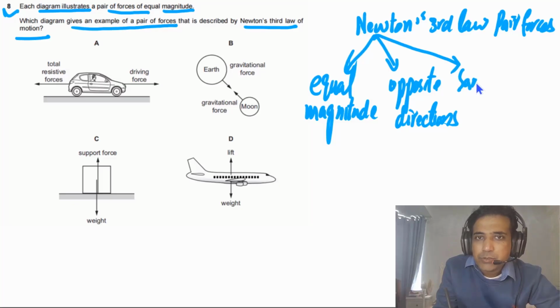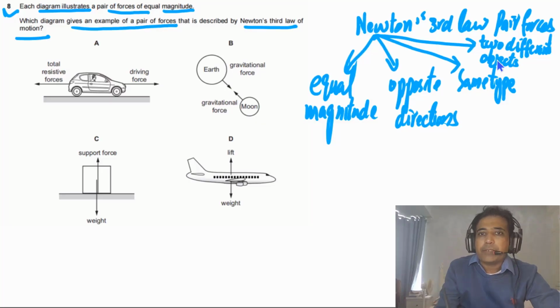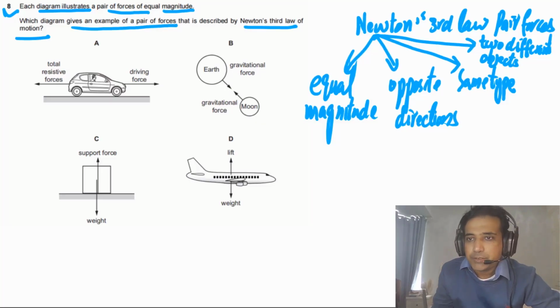This is very important. They must be the same type of forces and also acting on two different objects. This is also a very important point.